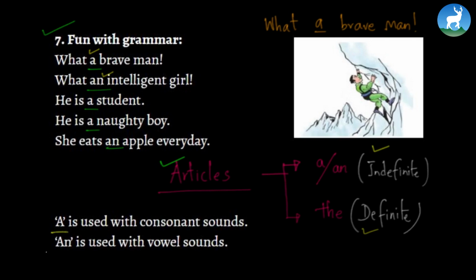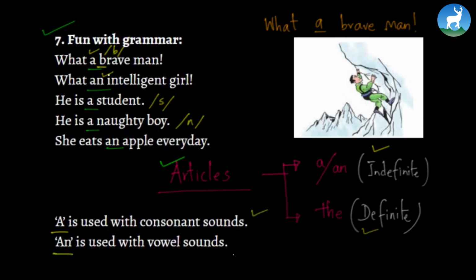The article a is used with consonant sounds. So the sound like b is in fact a consonant sound. We have student, which is an S sound. So the article a is used. Naughty boy, which has an N sound. So these are all the consonant sounds.